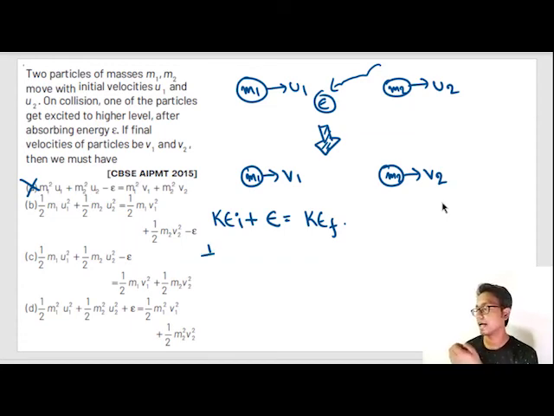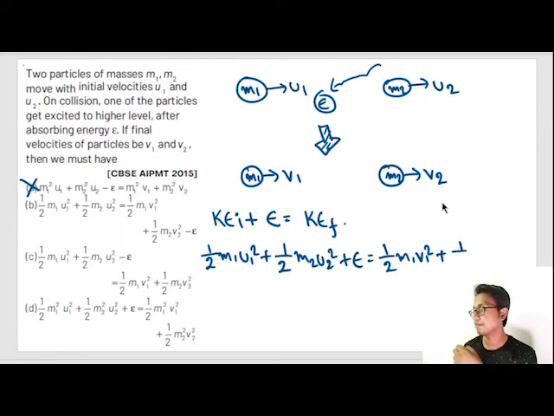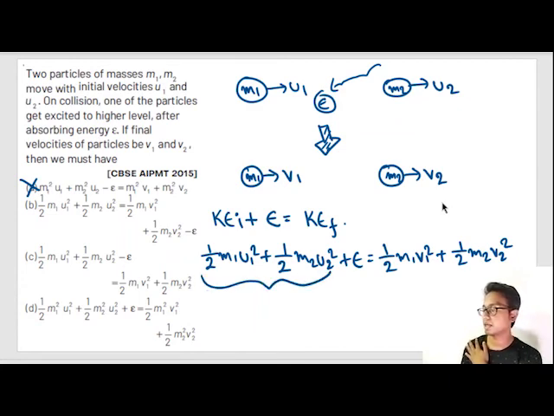Or half m1 u1 square plus half m2 u2 square plus E is equal to half m1 v1 square plus half m2 v2 square. Initial kinetic energy plus E is equal to final kinetic energy. Our correct option is option number D.